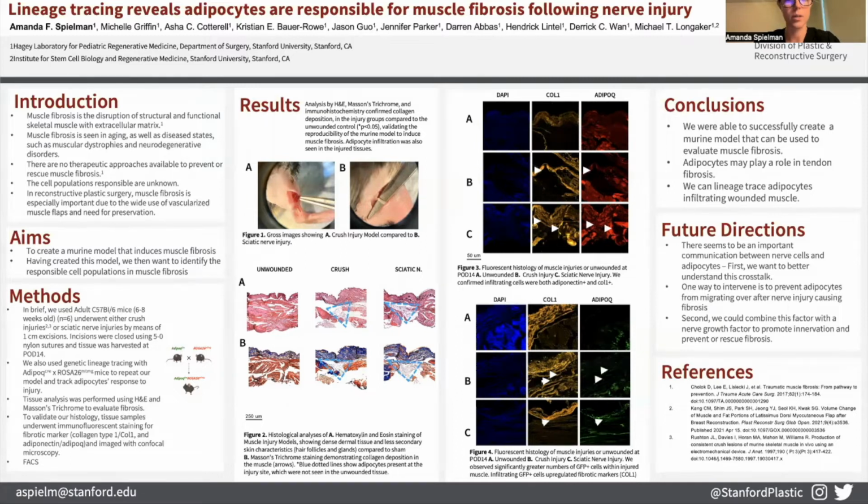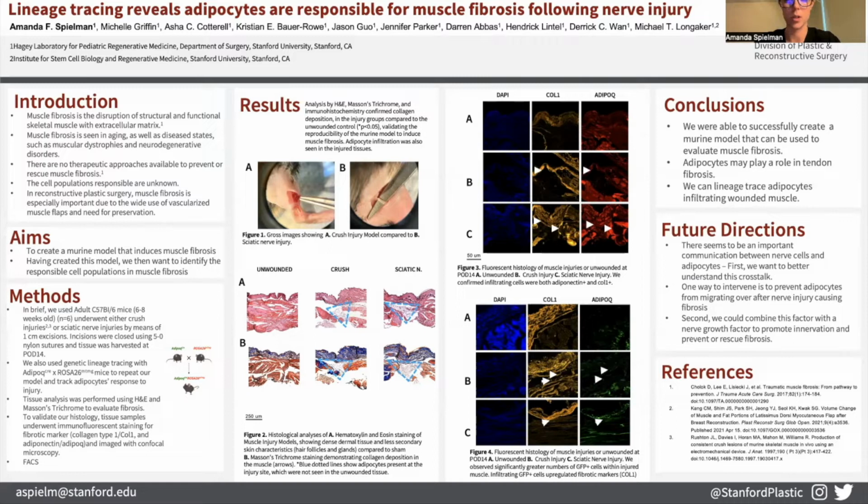By creating a model to study fibrosis, our team can better understand what is occurring to cause muscle fibrosis and how we can prevent muscle flap compromise moving forward. Our aims for this project are to create a murine model that induces muscle fibrosis that is reproducible so we can study it. And having created a model, we then want to identify the cell populations responsible. So how did we do this?